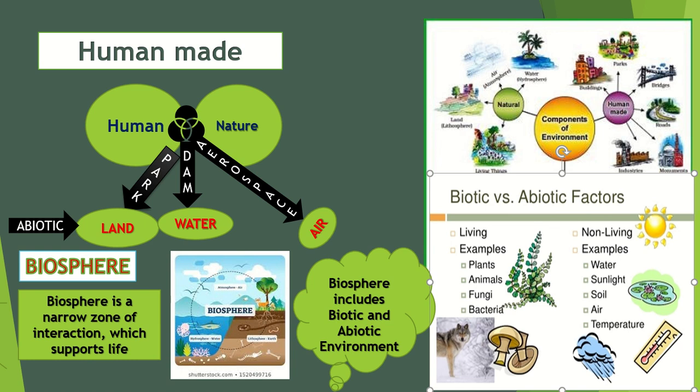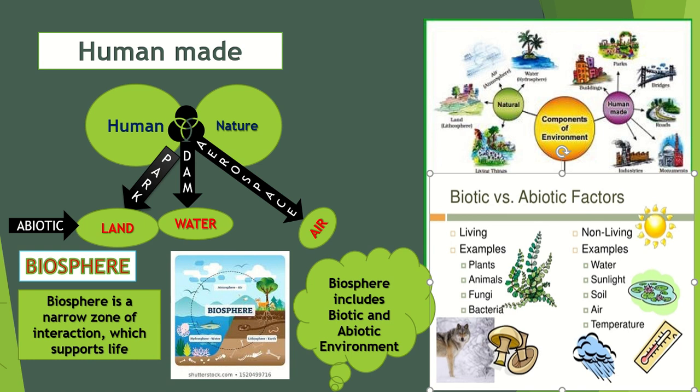Now, what is human-made? Not only the things you see are human-made, there are many buildings also. See here, when humans interact with nature, they create buildings, parks, dams, aerospace, everything. So let us go through it in detail. When a human interacts with the land, that is the lithosphere, he builds a park. When a human interacts with the water, he builds a dam. When a human interacts with air, he creates aerospace. So land is nothing but lithosphere, and then there are hydrosphere and atmosphere.